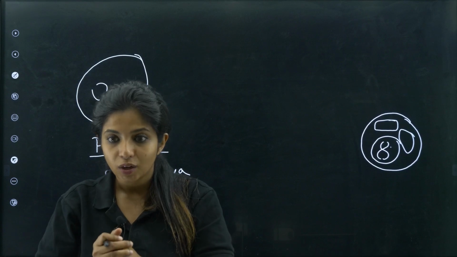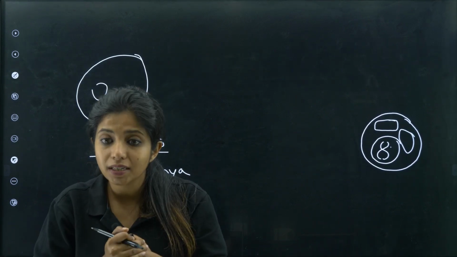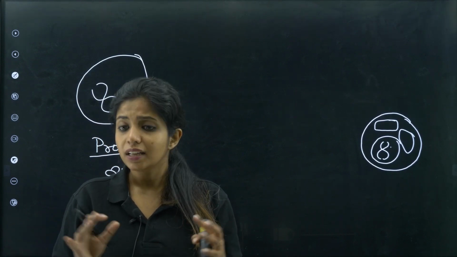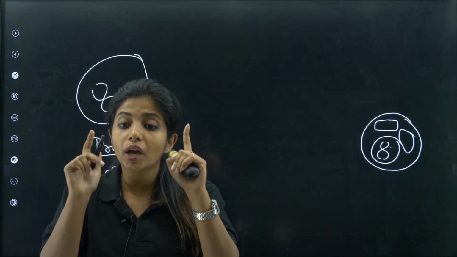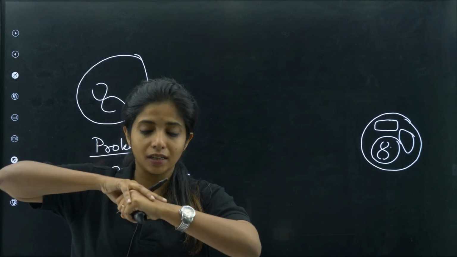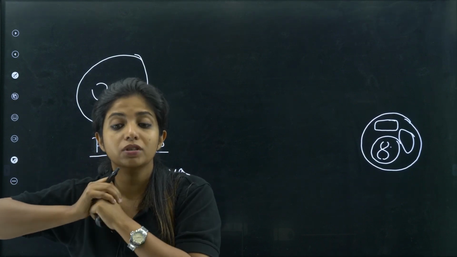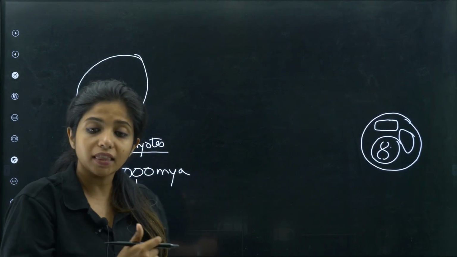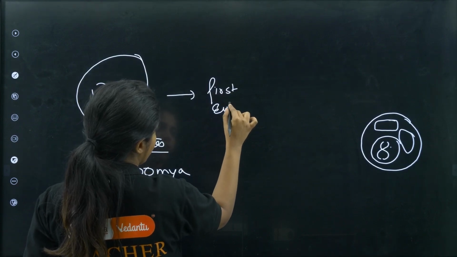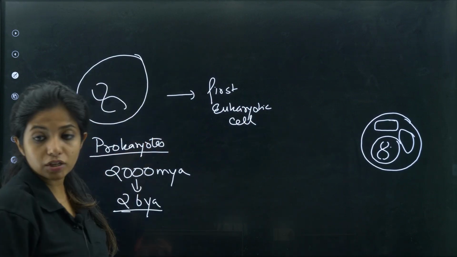and that's how a proper normal cell was obtained. Why do I say so? Because we know there is mitochondria in our cell, we know there is chloroplast in our cell. These organelles that you hear of were not organelles originally, they were considered to be prokaryotic cells. This was a single prokaryotic cell, but when it was taken in, they came inside, and now they were getting benefit from this particular thing that was taken in, and they lived like that, and that's how you got the first eukaryotic cell.